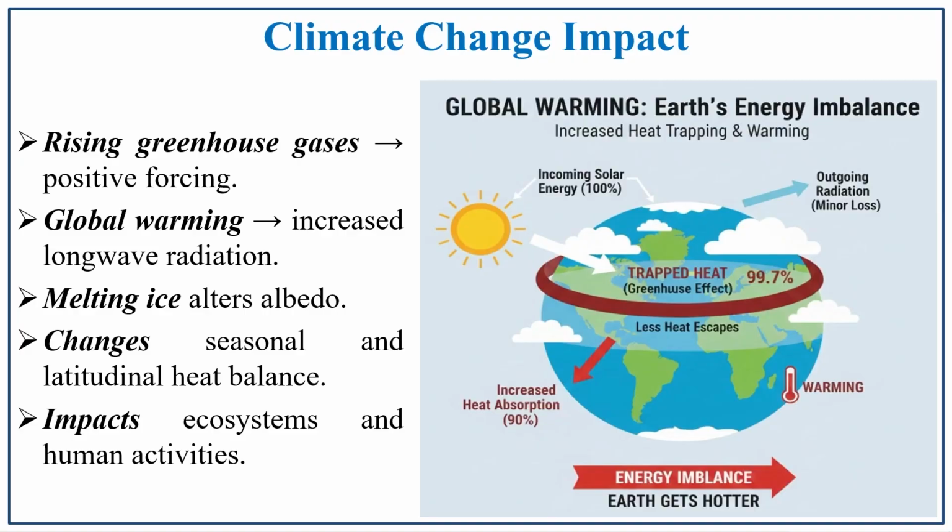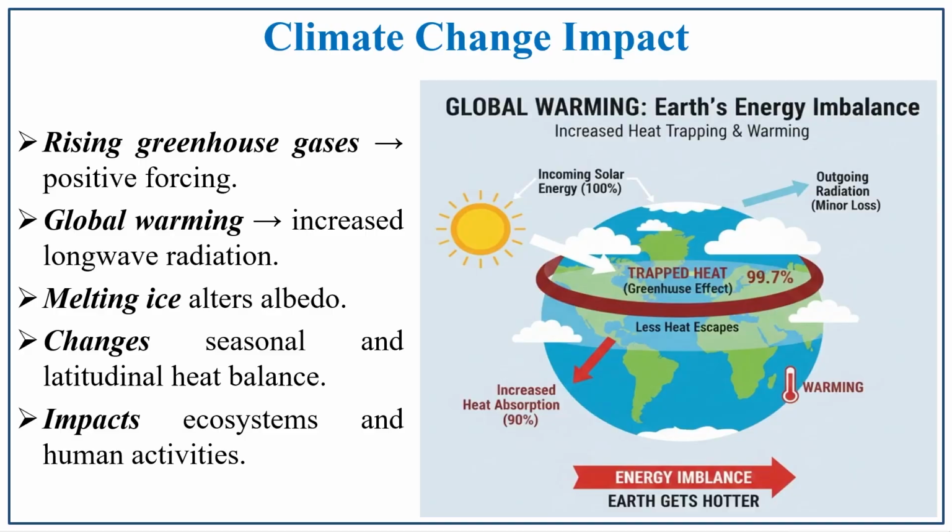Climate change impact. How is climate change impacted by this heat imbalance? Rising greenhouse gases lead to what? Positive forcing. In the previous slide we discussed positive forcing and negative forcing. Positive forcing means warming effect, negative forcing means cooling effect. Global warming increases with the increase of long wave radiation. So, terrestrial radiation going to the atmosphere in turn leads to global warming. If it is very high, it leads to global warming.